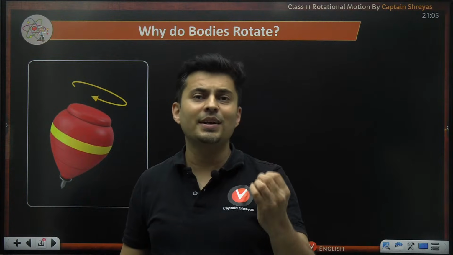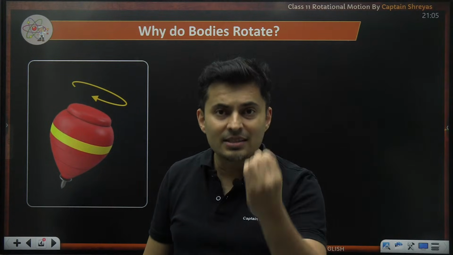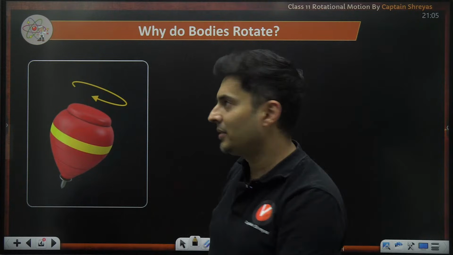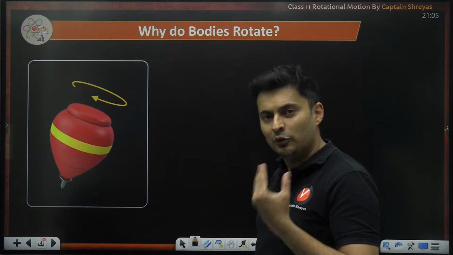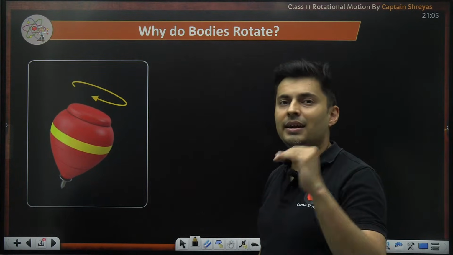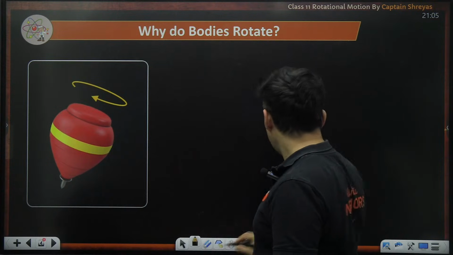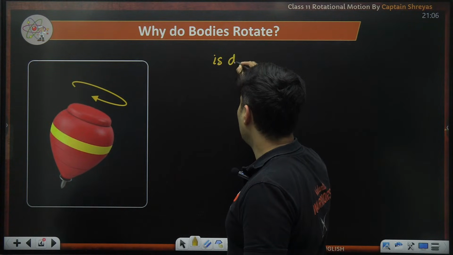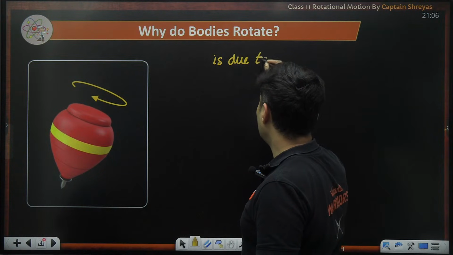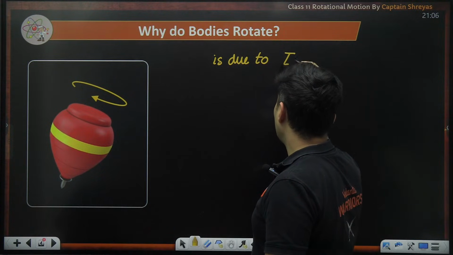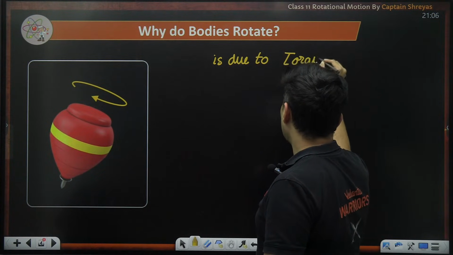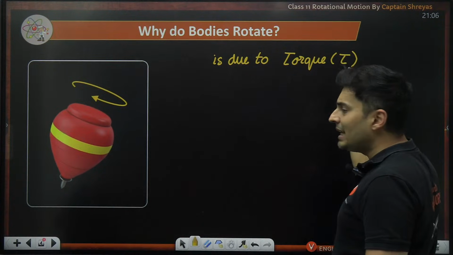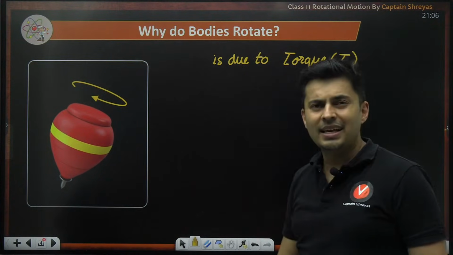The reason for its rotation is because of a physical quantity called torque, which is the equivalent of force but inside rotation. So why bodies rotate is due to a concept called torque. The symbol of that physical quantity is tau, it is a Greek alphabet.